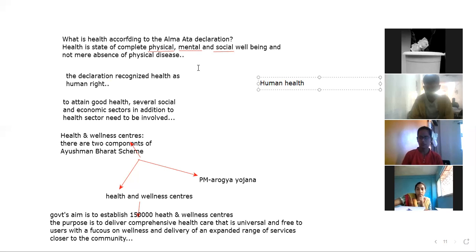So you can say health is a function of those disciplines which work on the local level, on the national level, and on the global level as well.